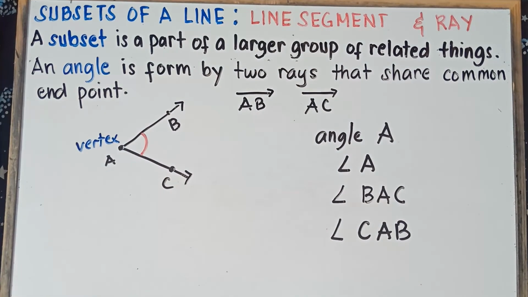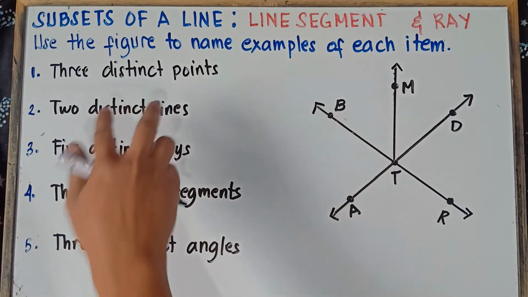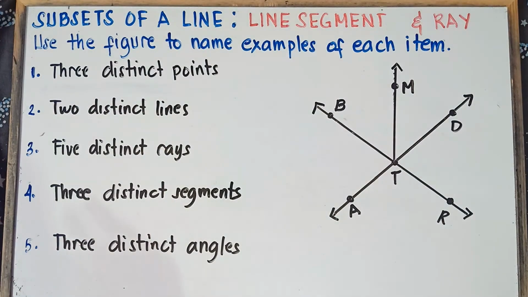So let's answer our activity. Use the figure to name examples of each item. And this will be the illustration. Number 1, 3 distinct points. Now the word distinct means different. So 3 different points. Of course, we do have many points.